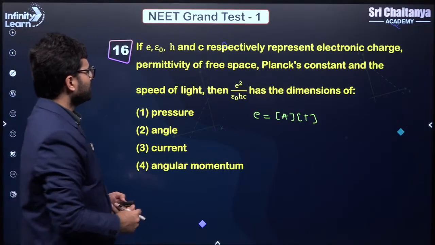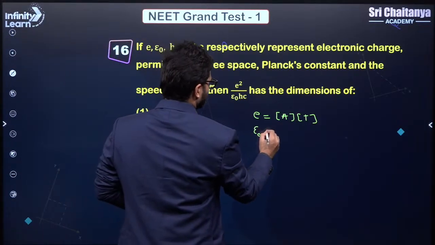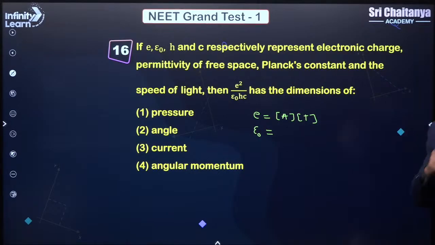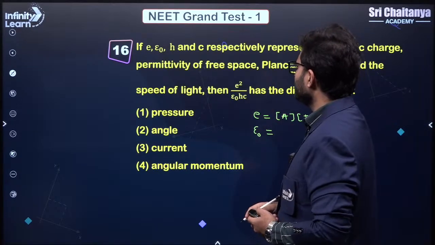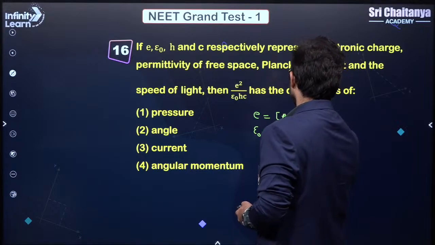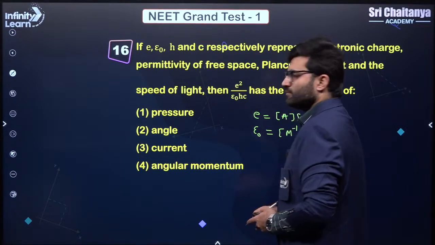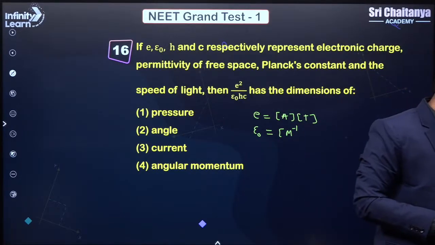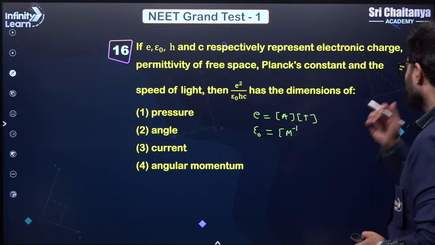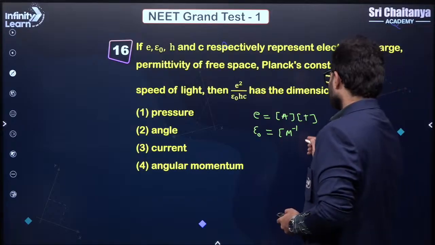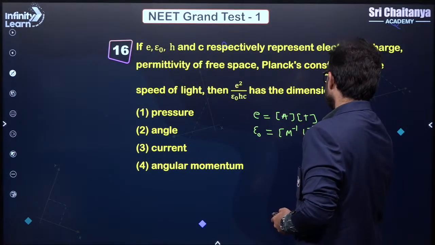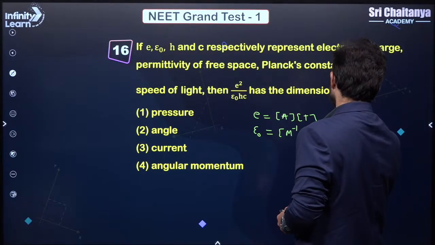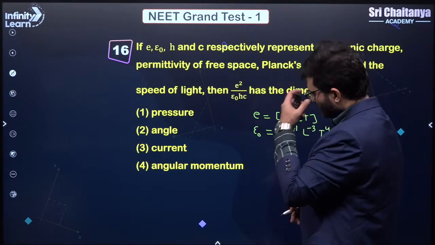A into T, that is this. What is the dimension of epsilon naught? M to the power minus 1. Yes, anybody can tell me the dimension of epsilon naught? M to the power minus 1, L to the power minus 3, T to the power 4, and I think it is A square, right?